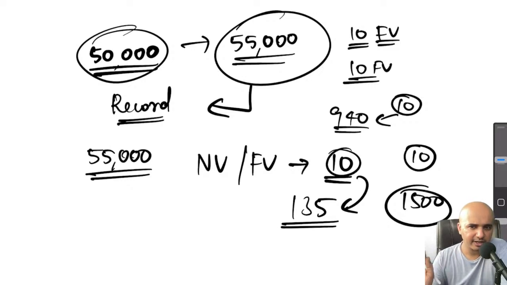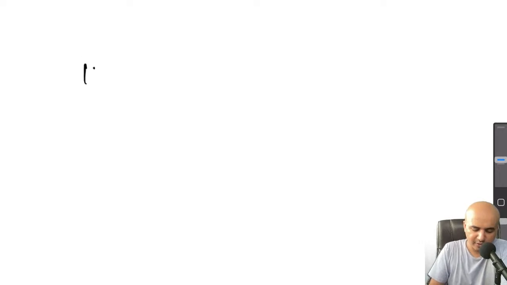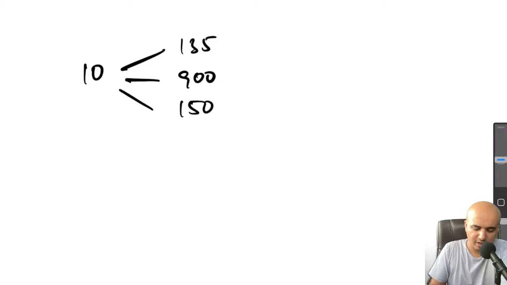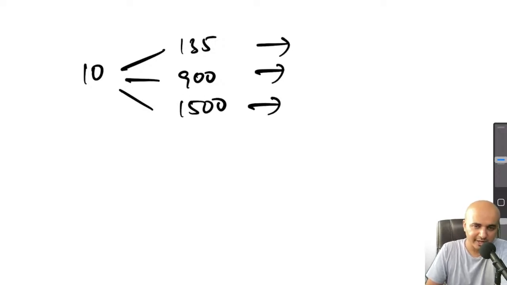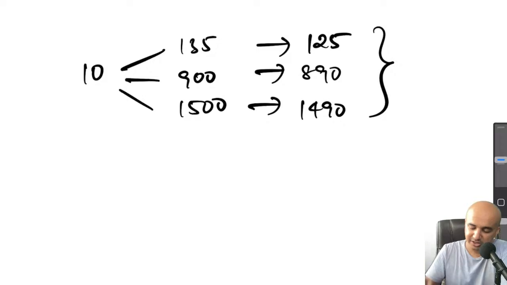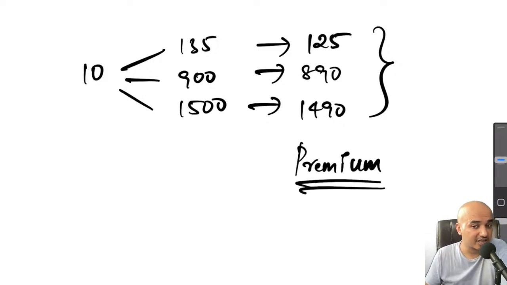So anyway, I'm hoping that you get the gist. Now, what we need to understand here is the difference between the face value and the issue price. In all the three cases, if the face value was 10, the issue price was 135 or 900 something or 1500. That means there is a difference between issue price and the nominal value. So now what is the difference called? The company has charged this much excess in each of those cases, and that is nothing but the premium which the company has charged. The company thinks that the company is actually worth so much,